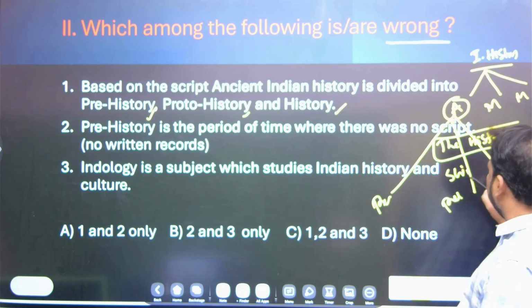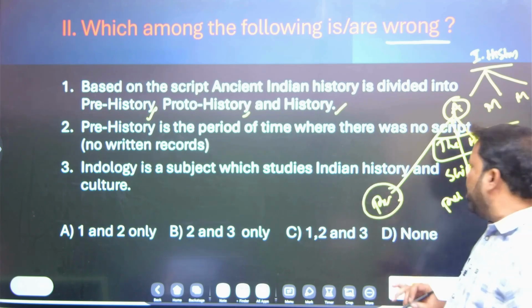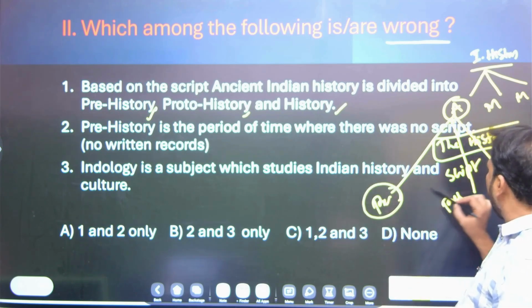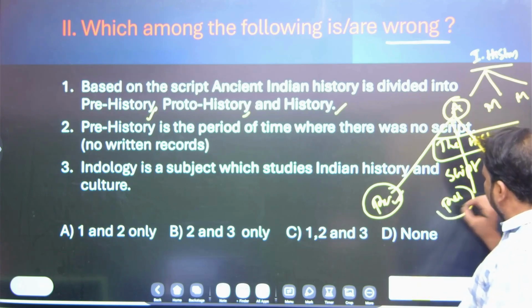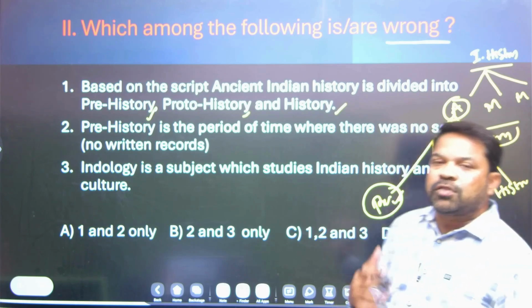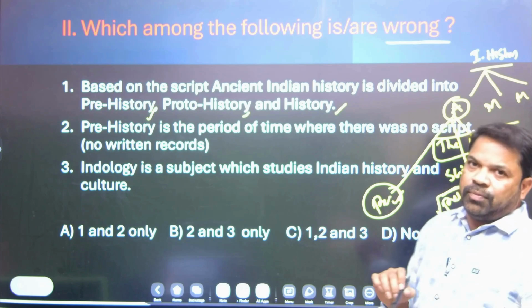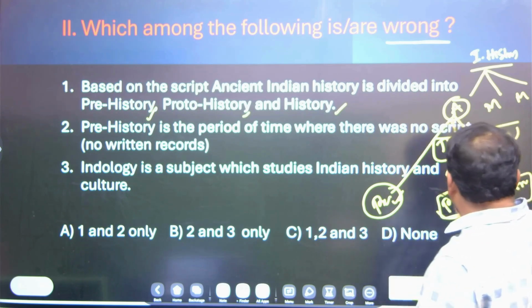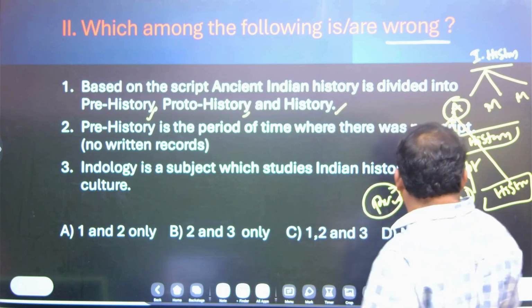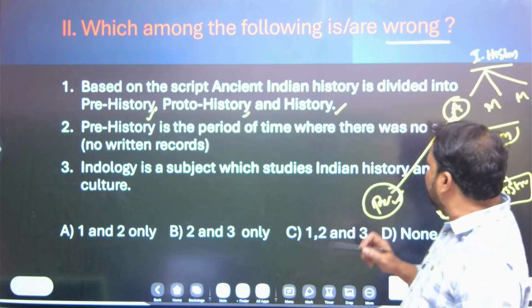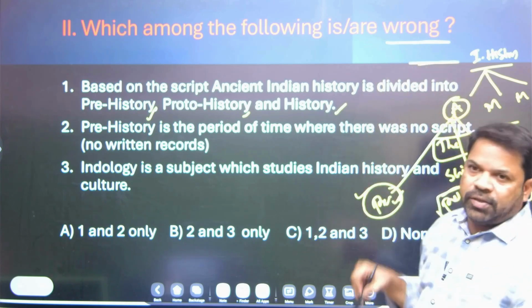You know very well, the time period where there were no written records is called prehistory. The time period where the script was there but we are unable to read it is called proto-history. And what is history? The script is there and we are able to read it. And you know, in Indian history, the first topic belongs to prehistoric cultures. The name itself, prehistoric cultures.